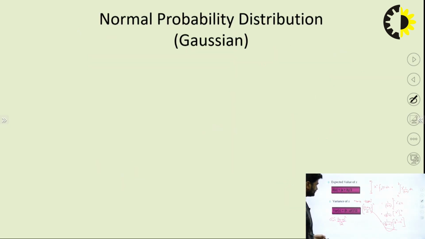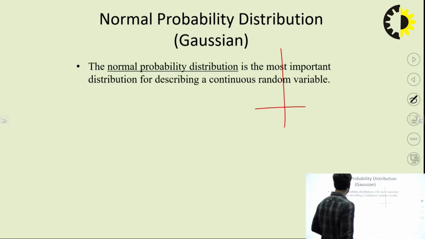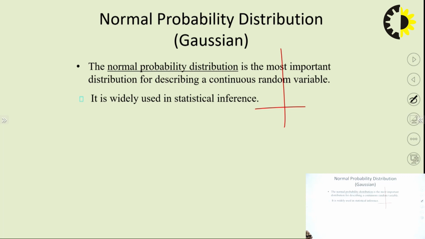There is another distribution function, the normal probability distribution function, also known as the Gaussian distribution function. A predefined PDF is there for it also. The normal distribution function is the most important distribution function for describing a continuous random variable. It's widely used in statistical inference.